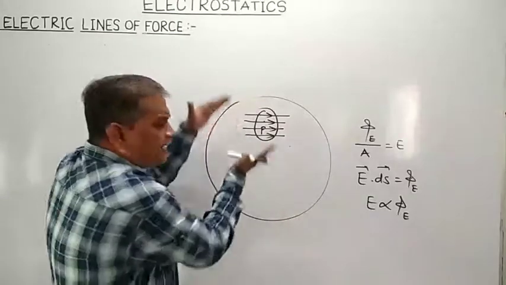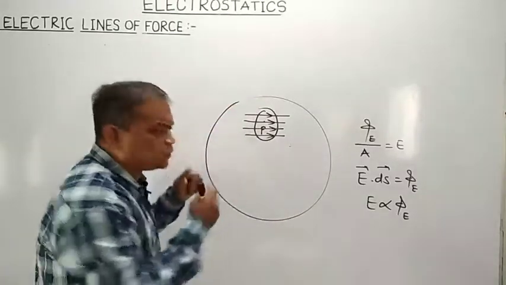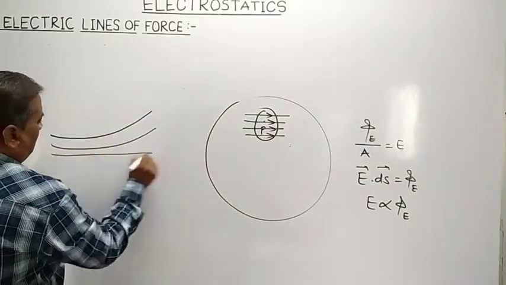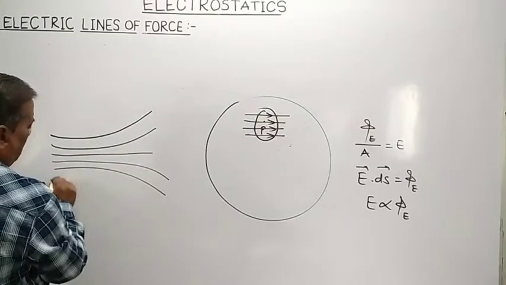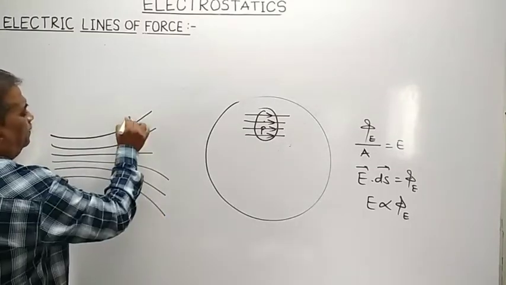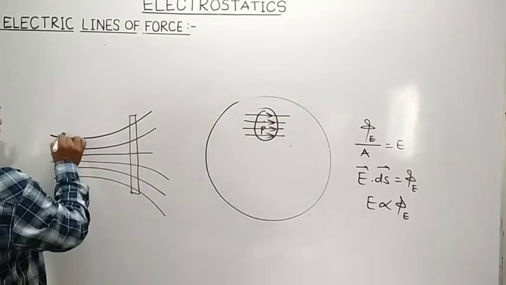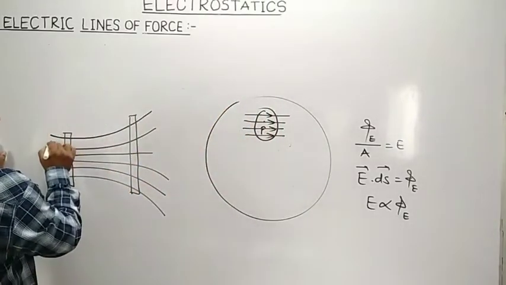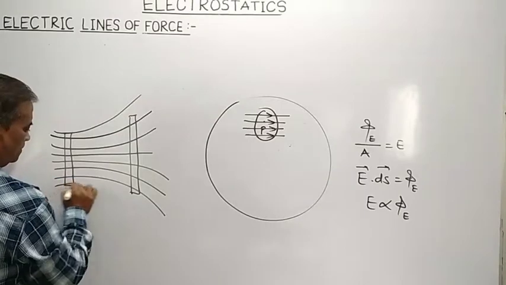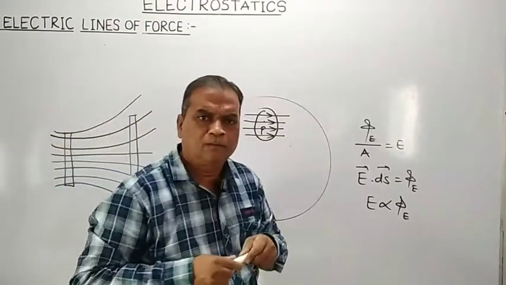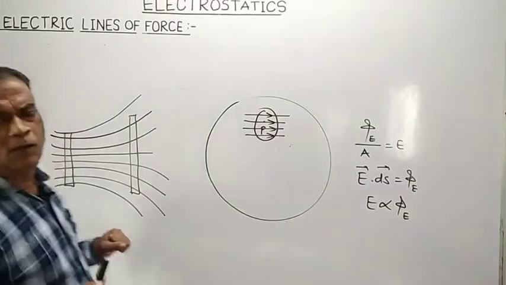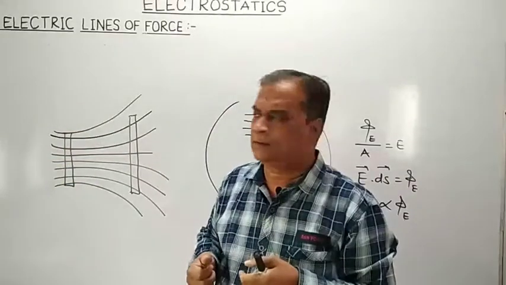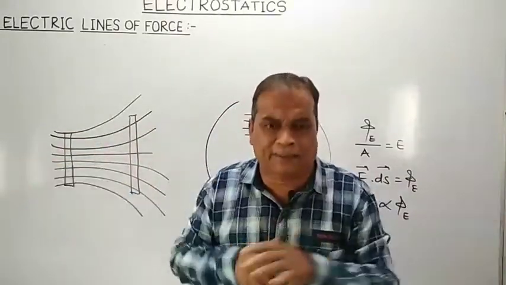It means if electric lines of forces are close to each other, for example, just here we may have a situation like this. Now if I draw the area like this, and if I count the number of electric lines of forces which are passing through a unit area drawn round a given point, here lines of forces are close. Here lines of forces are widely separated.